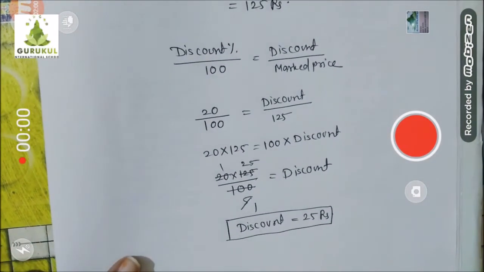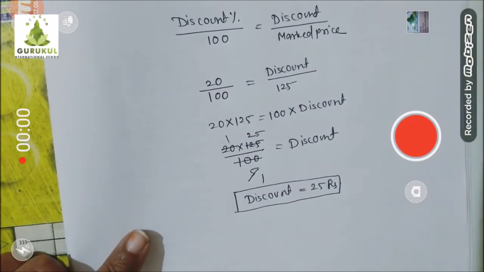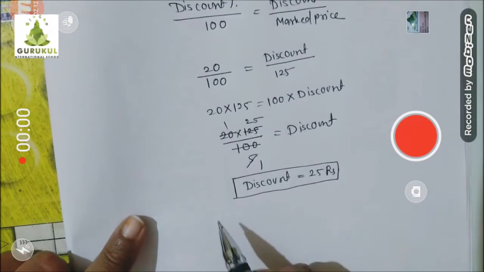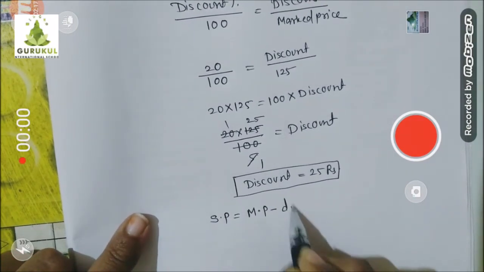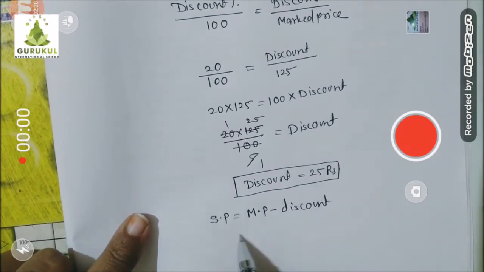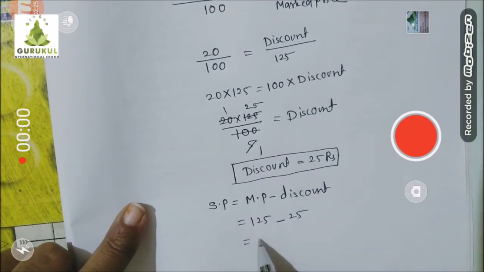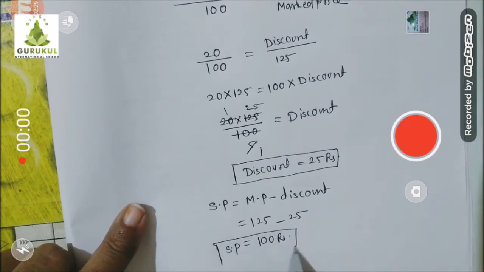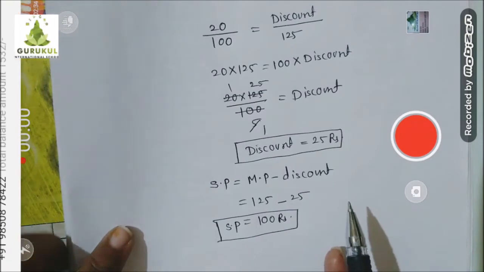Okay, so now what next? We came to know how much discount he is going to give. Indirectly it means at what price he is going to sell that. So let's find out that. Selling price is equal to mark price minus discount. Mark price was 125, discount we just got, 25. In short, he is going to sell that at actually 100 rupees. Okay, so children, have you understood this?